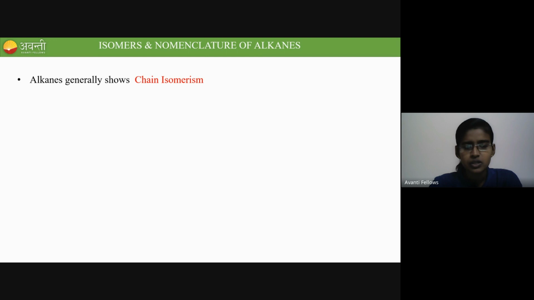So any idea about chain isomerism? In the last lesson, we discussed what chain isomerism is, right? Do any of you remember the definition for chain isomerism? Or can you tell me what you understood from the chain isomerism of last lesson? You guys can try. Arrangement in a chain. Okay. So isomerism means same molecular formula but different structures.